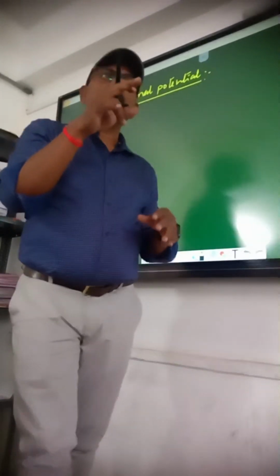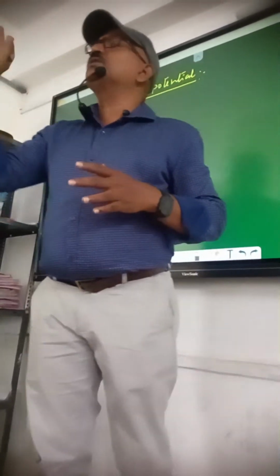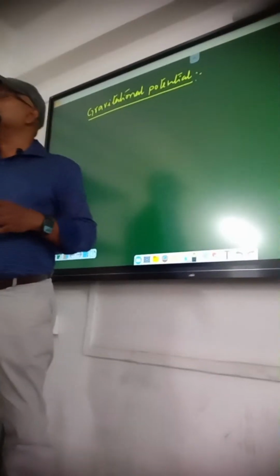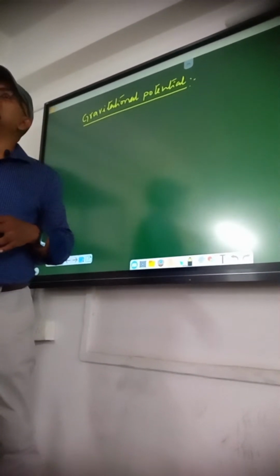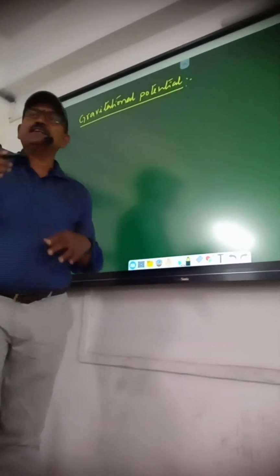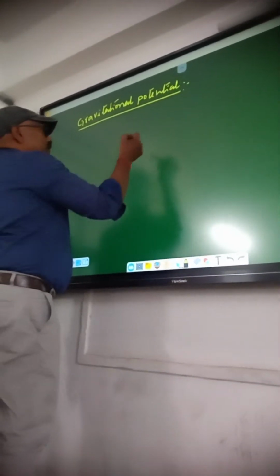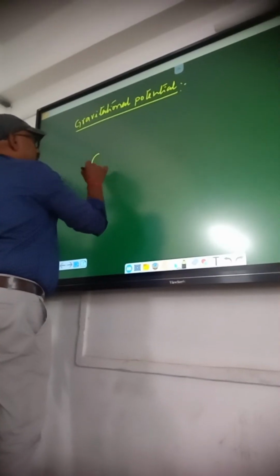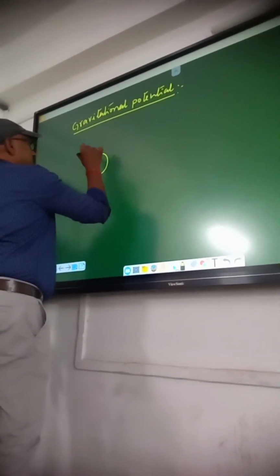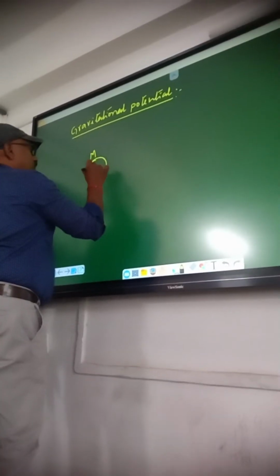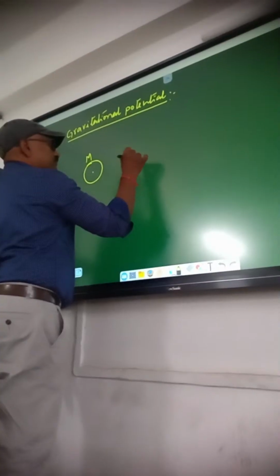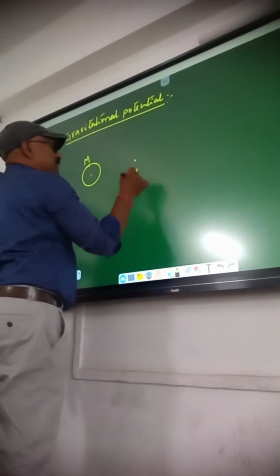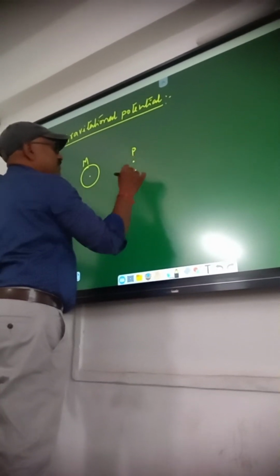Is it clear or not? Net force should not be there. Net force should be zero. Whenever net force is zero, it is moved with constant speed and slowly. It is possible only when it is moved slowly. What is the meaning of that? For example, see this is a body of mass, say some m, and I want to find the potential, gravitational potential at a point P.